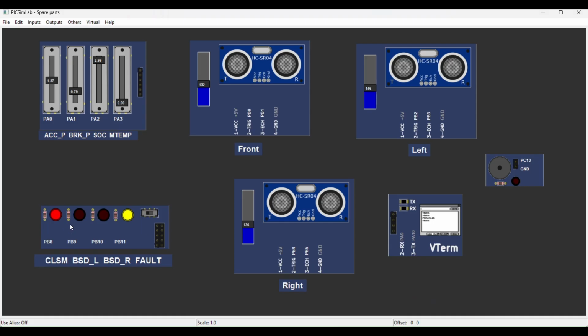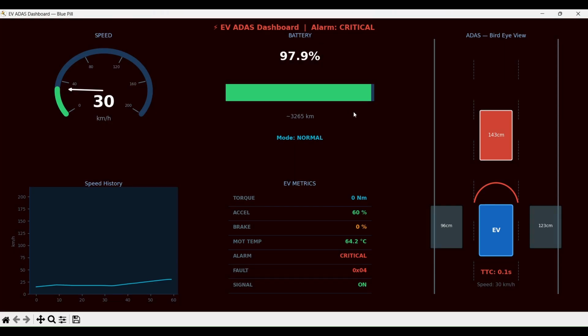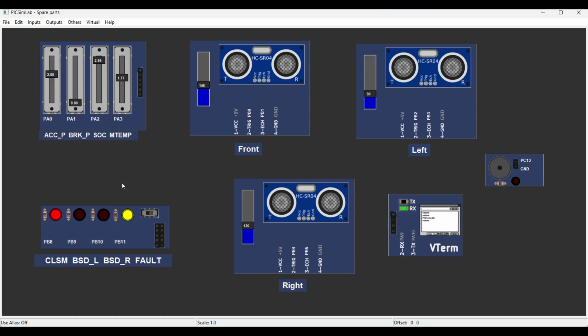The collision LED turns on. Now I will move the left obstacle closer. Left blind spot detection becomes active. The left LED turns on. Similarly, bringing an object near the right sensor activates right blind spot detection. Now I will increase motor temperature. Once the temperature crosses the safety limit, fault detection activates. A fault code appears on the dashboard. Alarm becomes critical. The yellow fault LED turns on.